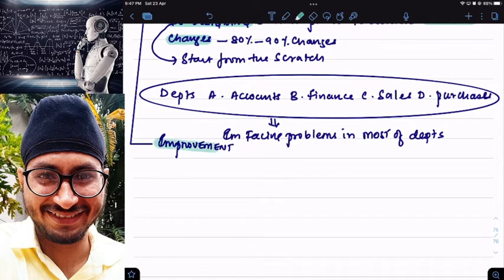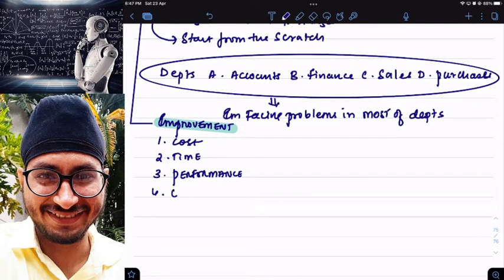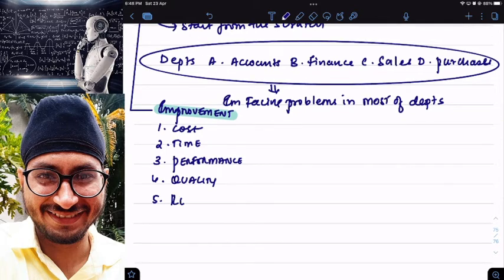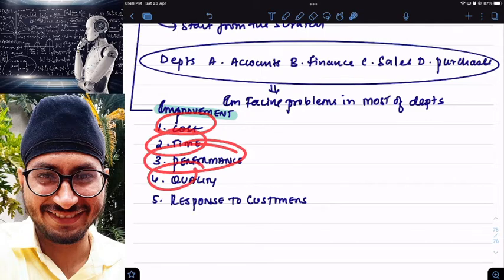And in what do I want improvement, sir? I want improvement in cost. I want improvement in time. I want improvement in performance. I want improvement in quality. I want improvement in response to customers. Simple. I want improvements in cost, time, performance, quality, response to customers.